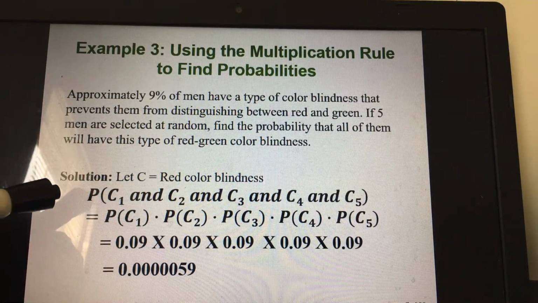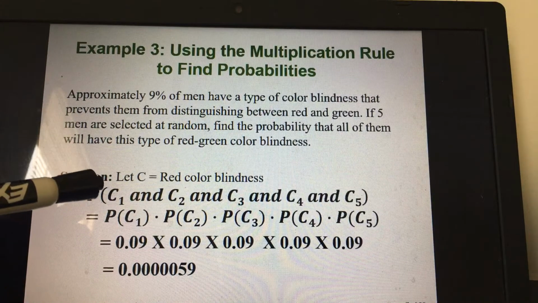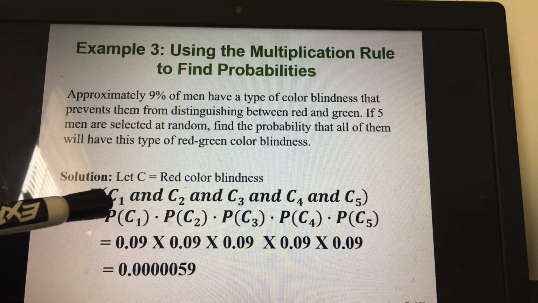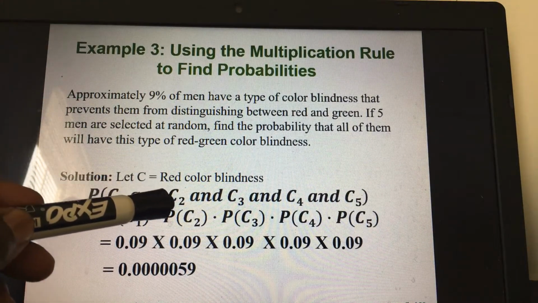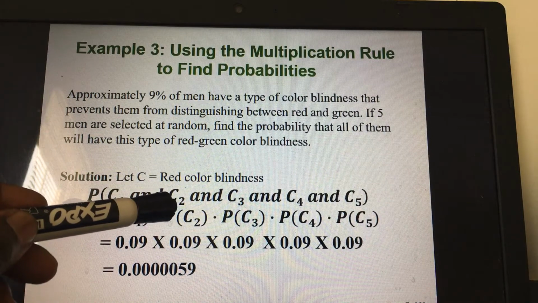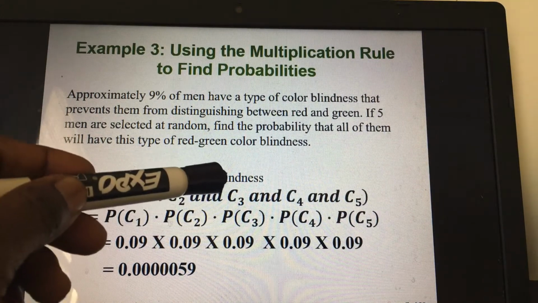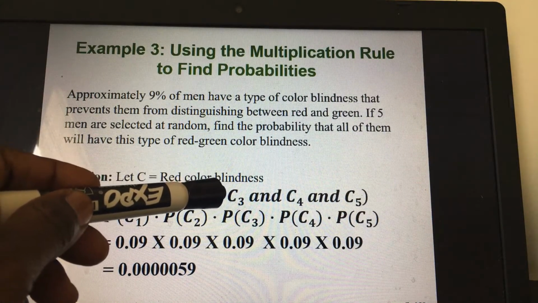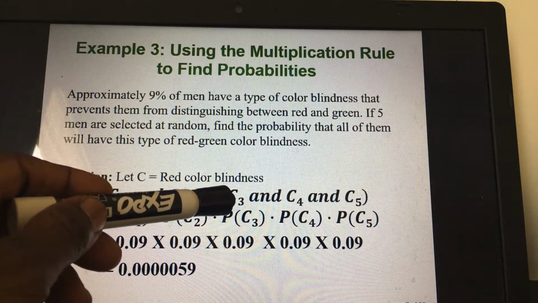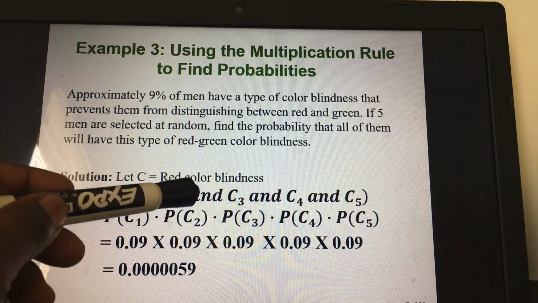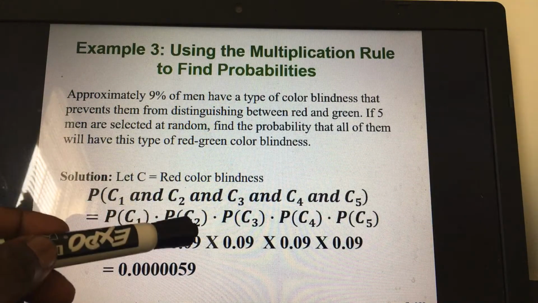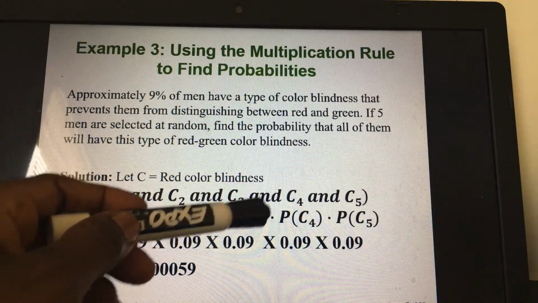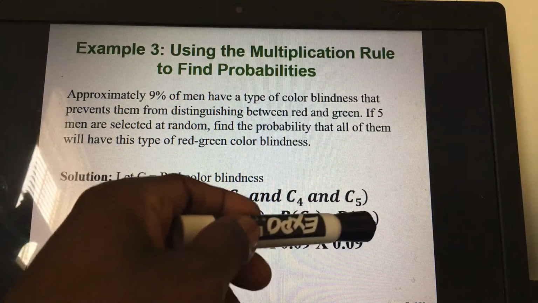The probability that the first man selected, C1, has red color blindness, and the second man, C2, has red color blindness, and the third man, C3, has red color blindness, all the way to C5, becomes P of C1 times P of C2 times P of C3 times P of C4 times P of C5.